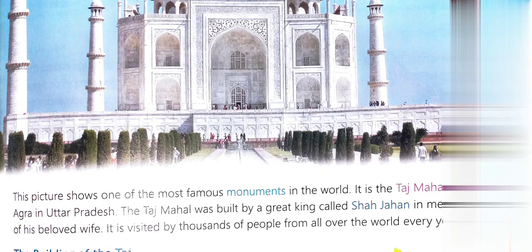Emperor Shah Jahan loved his queen Mumtaz Mahal dearly. So when she died, he decided to build a grand tomb for her. And this tomb, the Taj Mahal, was to be a symbol of his love for his queen. The Taj Mahal is regarded by many people as the best example of Mughal architecture. What is architecture? The art of designing buildings. So it is the best example of Mughal architecture and a symbol of India's rich history.